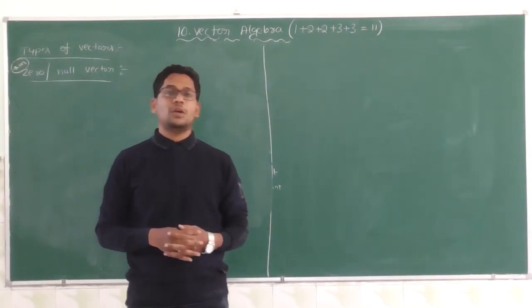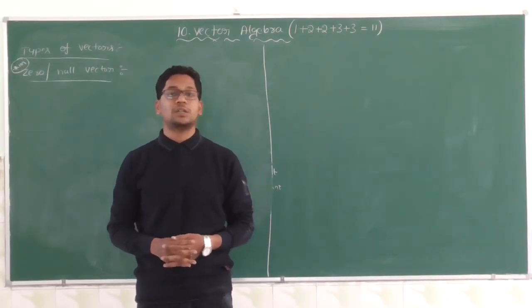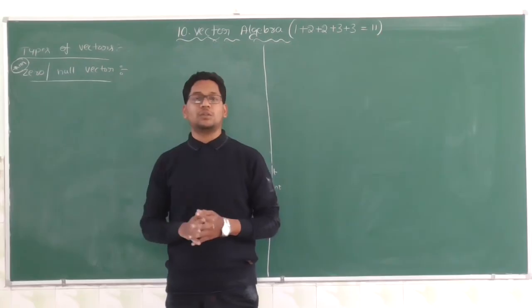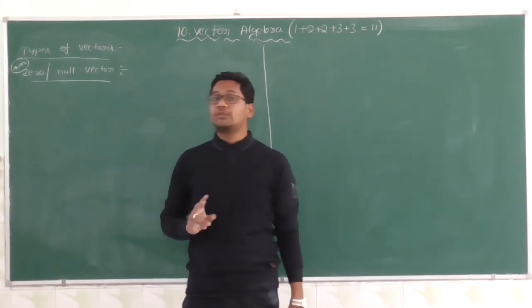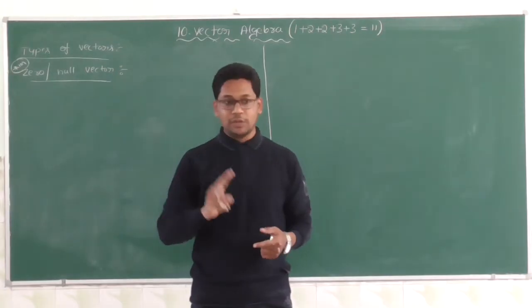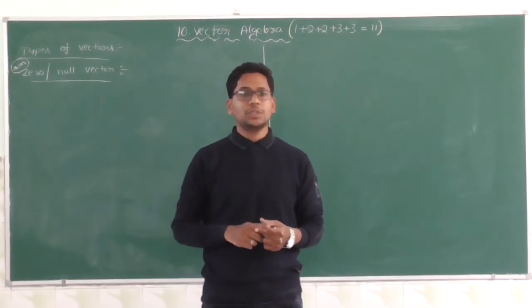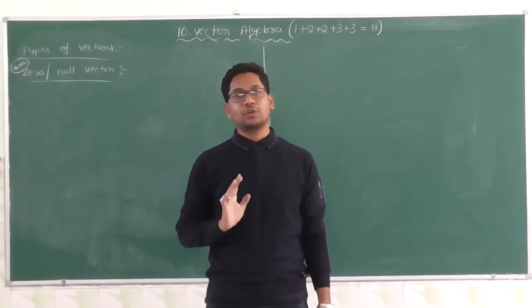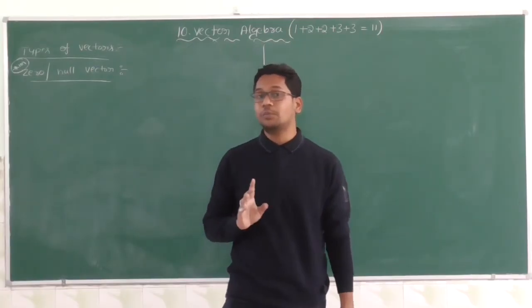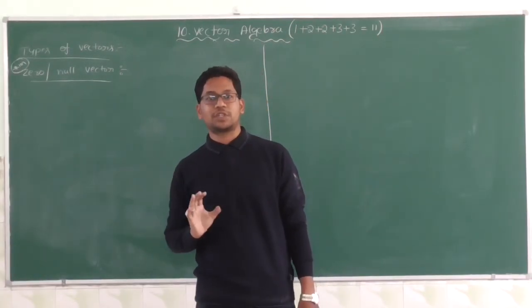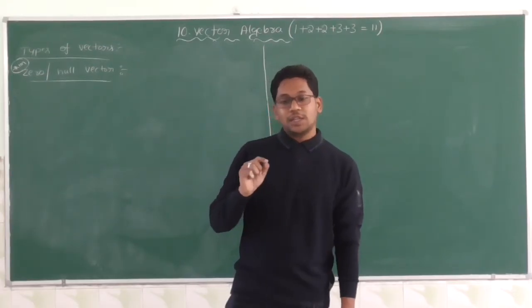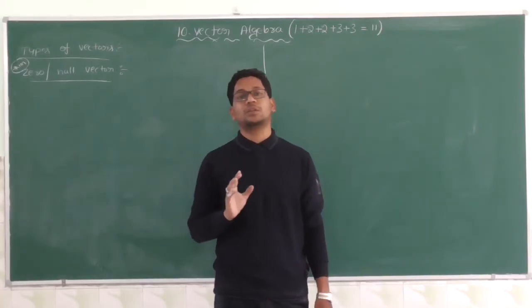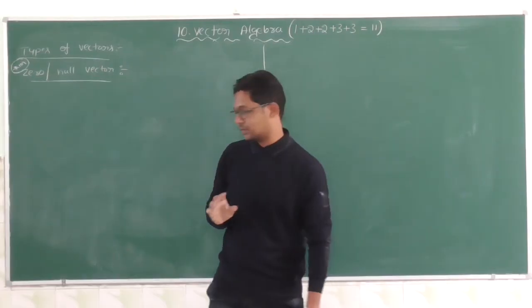What is meant by zero vector or null vector? The magnitude of the vector is zero. I will define two types. The first one: the initial point and the terminal point coincide. That is one definition. Second definition: the magnitude of that vector is zero. Then we can say that is a zero vector.